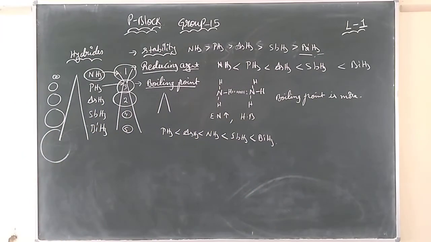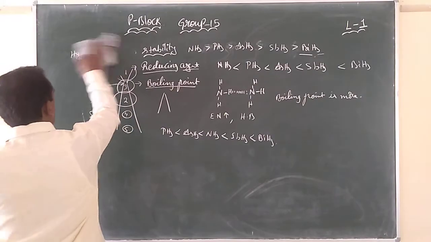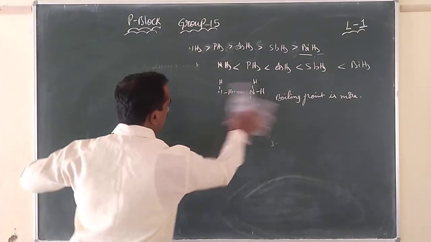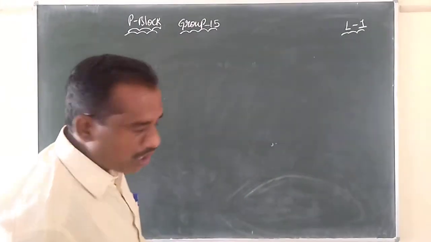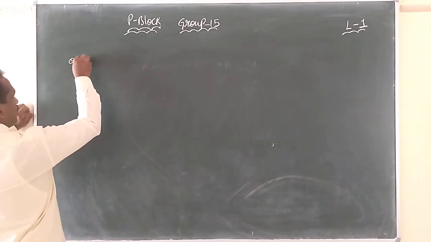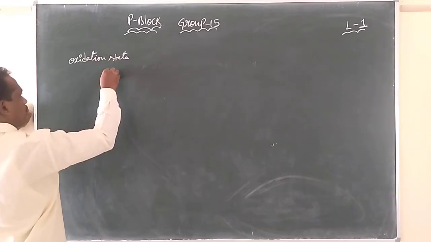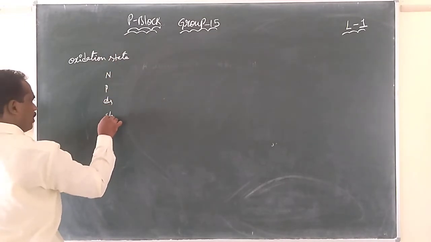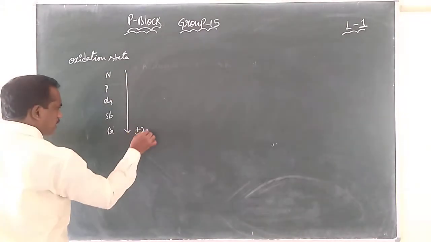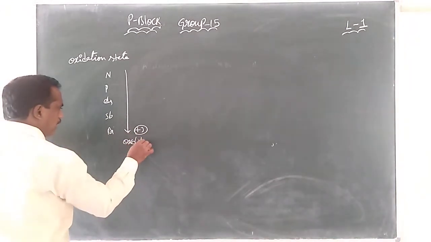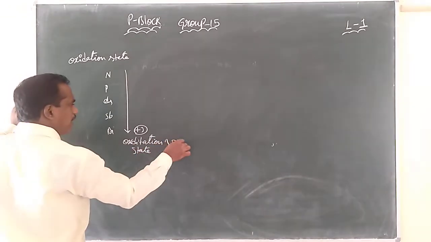Now let me give you some other important points. When you see the oxidation state topic regarding the group elements nitrogen, phosphorus, arsenic, antimony, bismuth, the oxidation states. Generally down the group, the stability of the plus 3 oxidation state will increase.